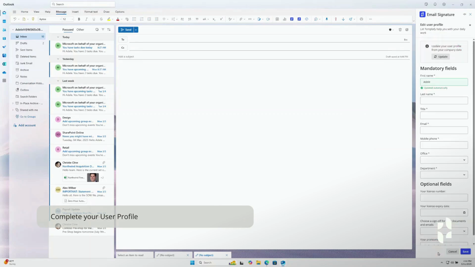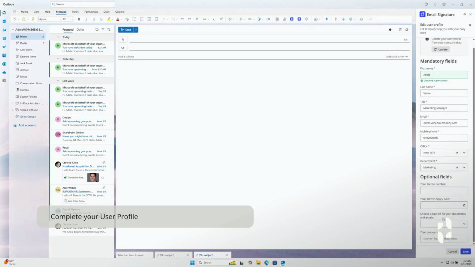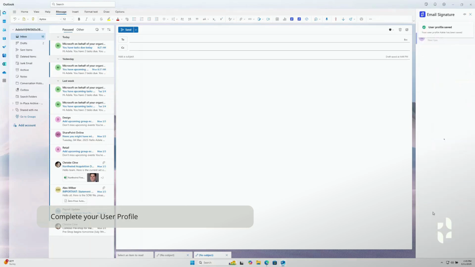The first time you use Templafy, you'll be asked to complete your user profile to create your email signature. If you've already done this, your signature will appear automatically. When filling out your profile, enter your personal details in the correct fields. Templafy will use this information to customize your signature.